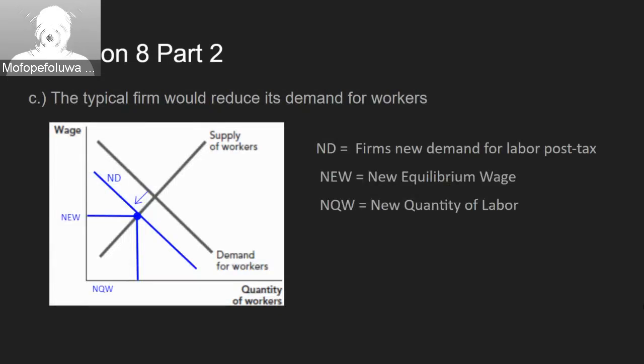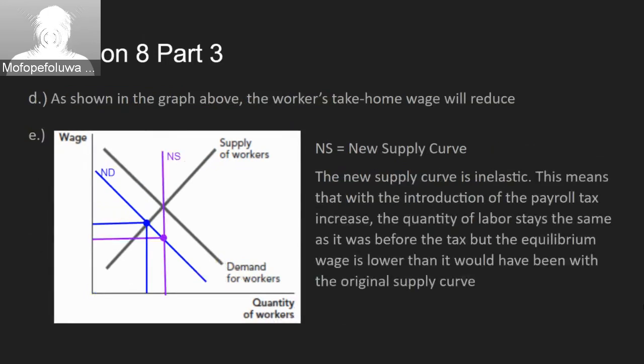if an increase in the payroll tax is introduced, there will be a reduction in the demand for workers from typical firms. That means that typical firms reduce demand for workers, as shown on the graph in the slide as well. For part D, as shown in the graph in the previous slide, there will be a reduction in the take-home wages of the workers as the demand for said labor will reduce from the side of the firms.